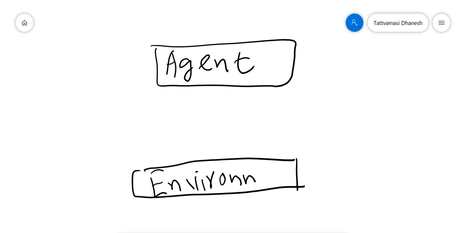So that is his environment. For a human being, I already told you the social laws and the physical laws are our environment. For an agent, where exactly he is working, that is his environment.